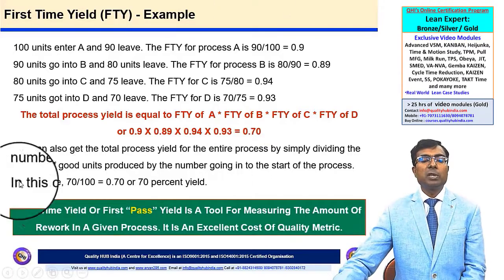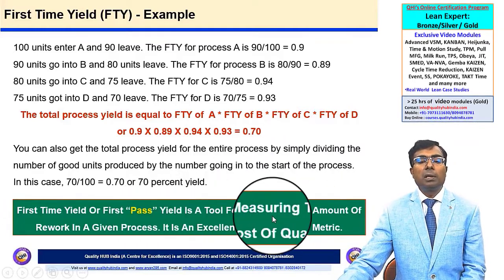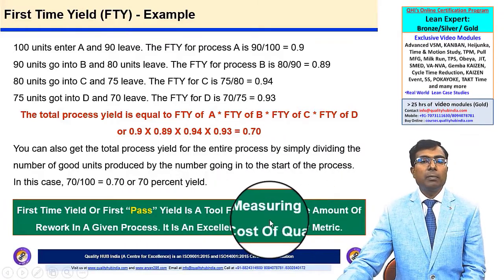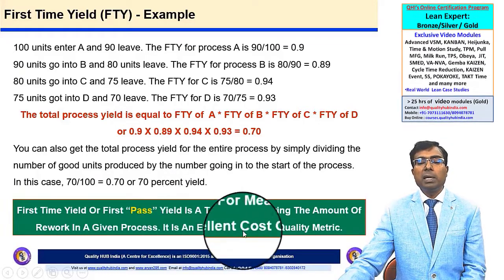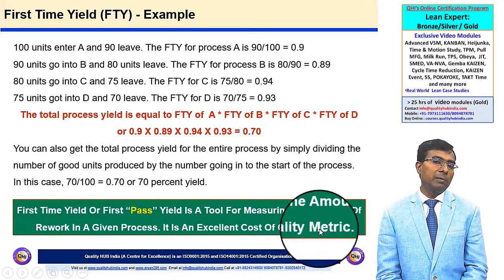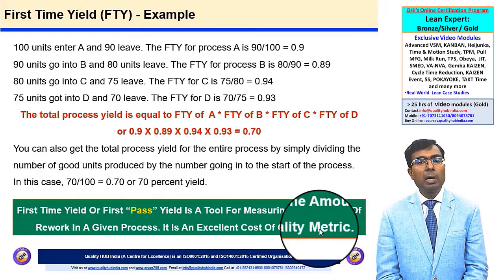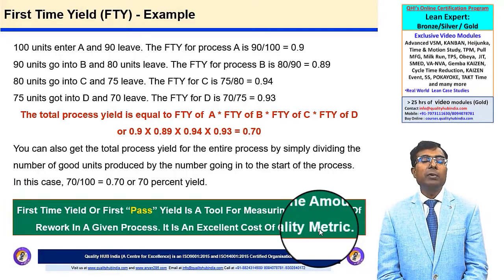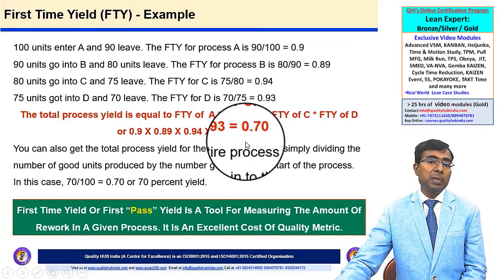So friends, first time yield, which is also called first part yield, is a very good way of measuring the amount of rework we are doing in any process. And this is an excellent cost of quality metric, because in cost of quality we know that there are various kinds of cost, including cost of poor quality. And if we calculate first time yield, this basically covers certain critical aspects for the business.